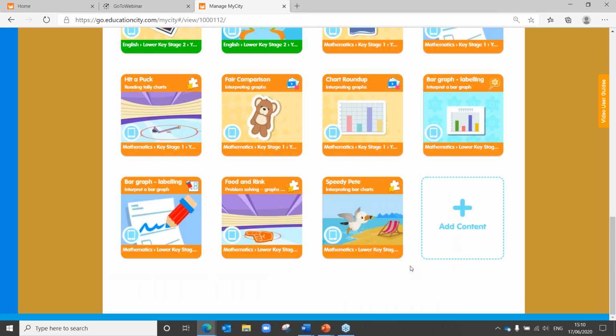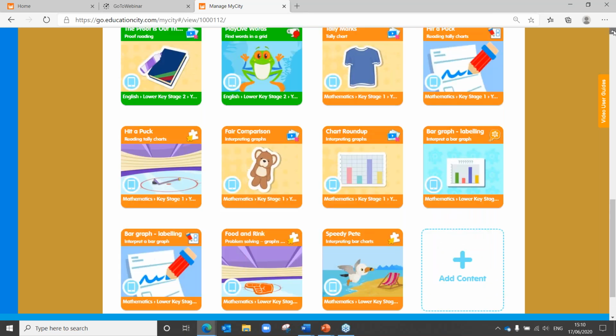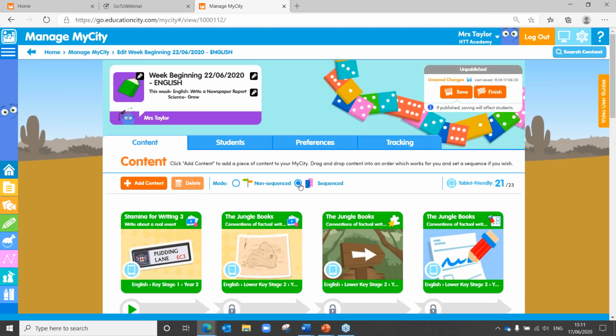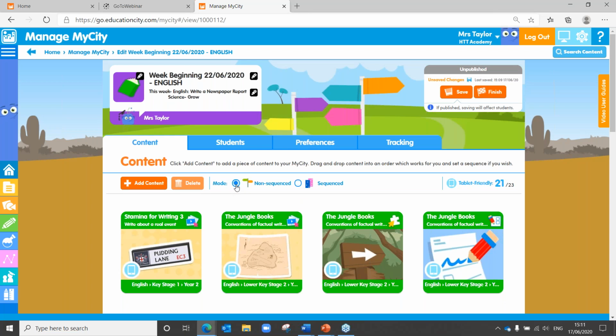So if you want to keep the subjects separate, you can do that. If you want to keep it all together for a specific week, you can do that as well. So feel free to use the planning as you will, whether you're doing it for individual lessons, for weeks at a time, whether you're doing it for specific subjects in terms of a unit. Use it however you need to. And obviously you can sequence if you need to. I'm just going to leave this open for the students to bob in and out of as they need to and access the tools that they need in order to write their newspaper report just there.